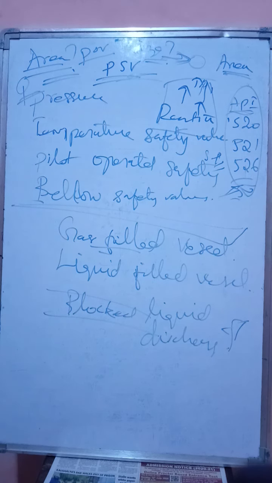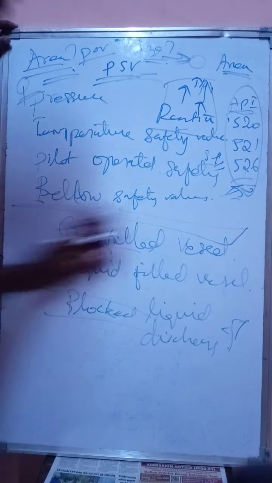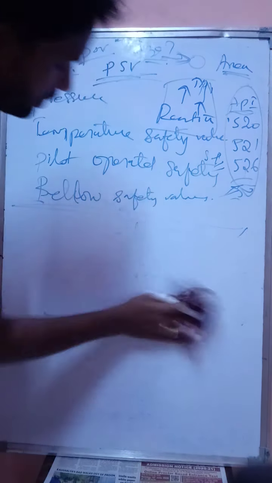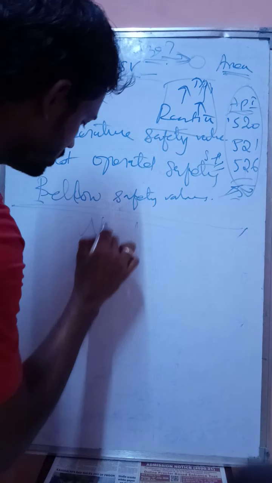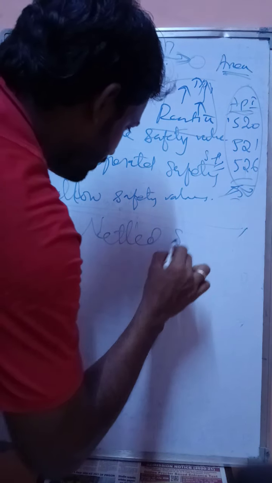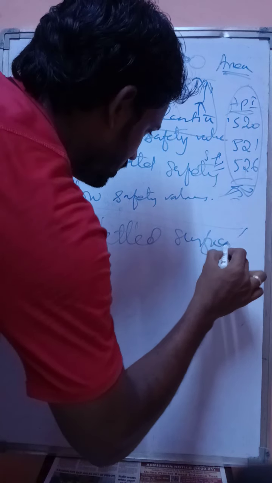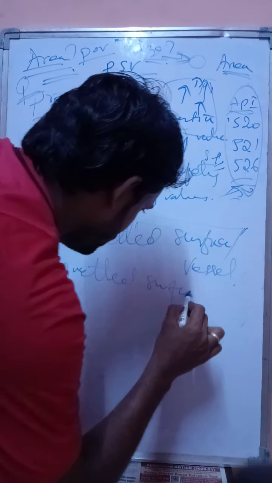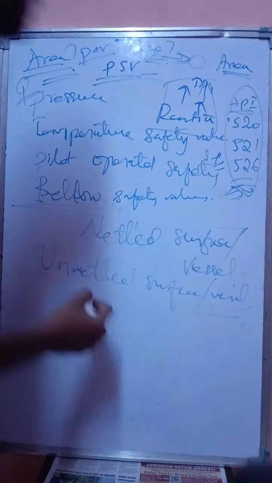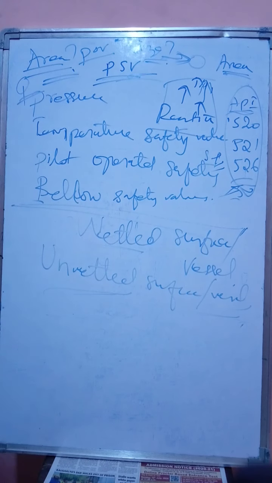Before we go for that, we have to know mainly two terms. One is the wetted surface and the other is the unwetted surface, of a vessel. So what are the wetted surface and unwetted surface? A wetted surface is a vessel without any insulation, that will be a bare area.